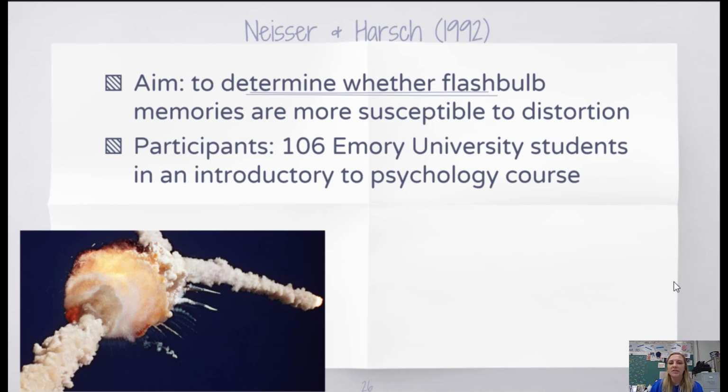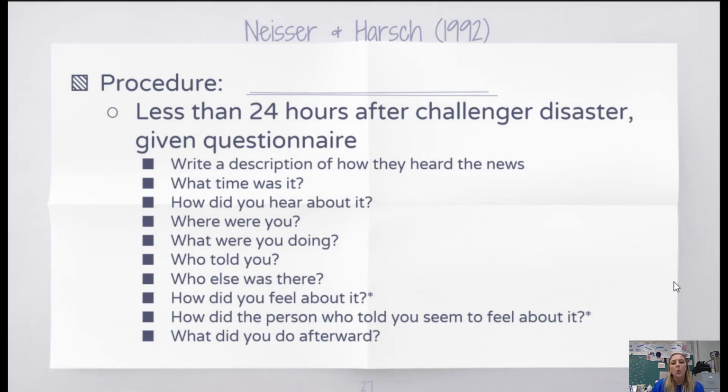Participants were 106 university students in an intro to psychology course, less than 24 hours after the Challenger disaster, which you could see in that photo in the last slide. Students were given a questionnaire that had a number of different questions, and the questions included a description of how they heard the news: what time was it when you heard the news, how did you hear, what were you doing, where were you, who told you, who else was with you, etc.